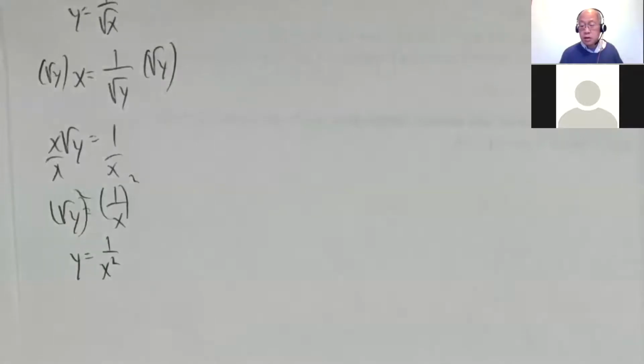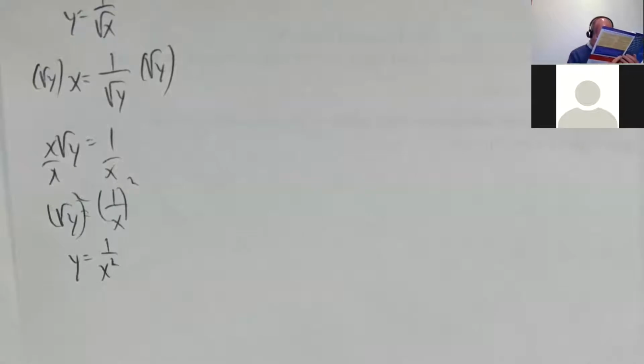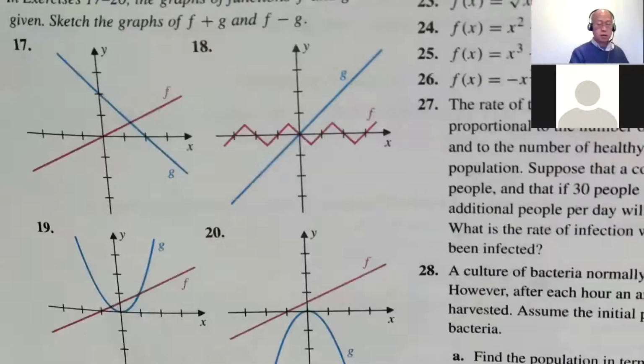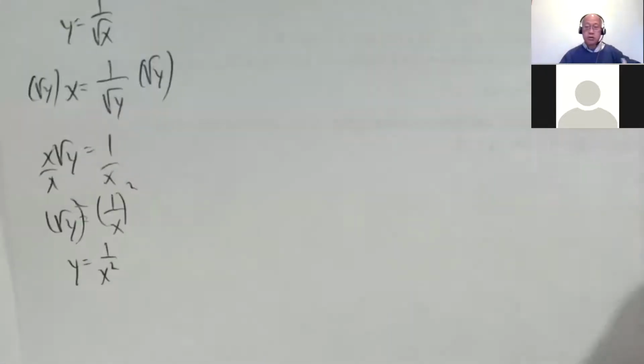Okay, let's see. 2.3.21, I think, was asked for. Check. Okay, 2.3.21, we already talked about that. So that's it for that one. 2.2, 15, and 19.